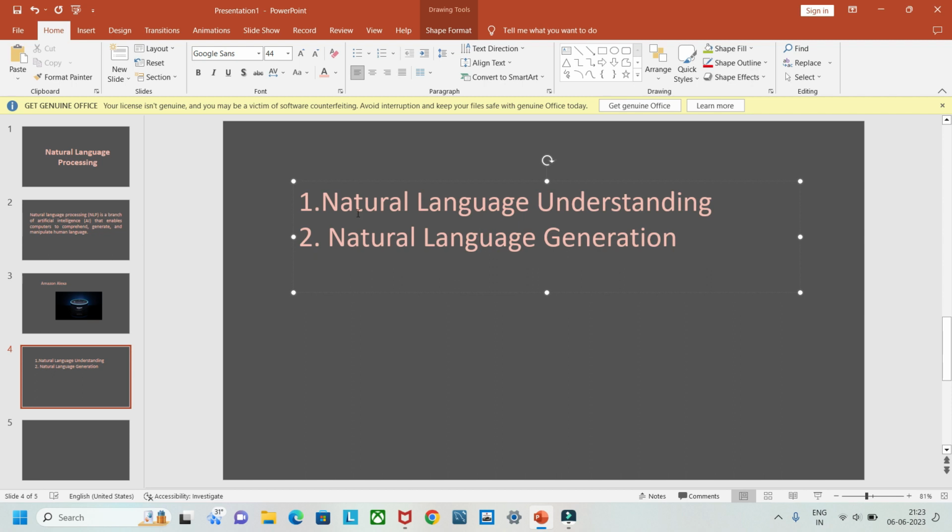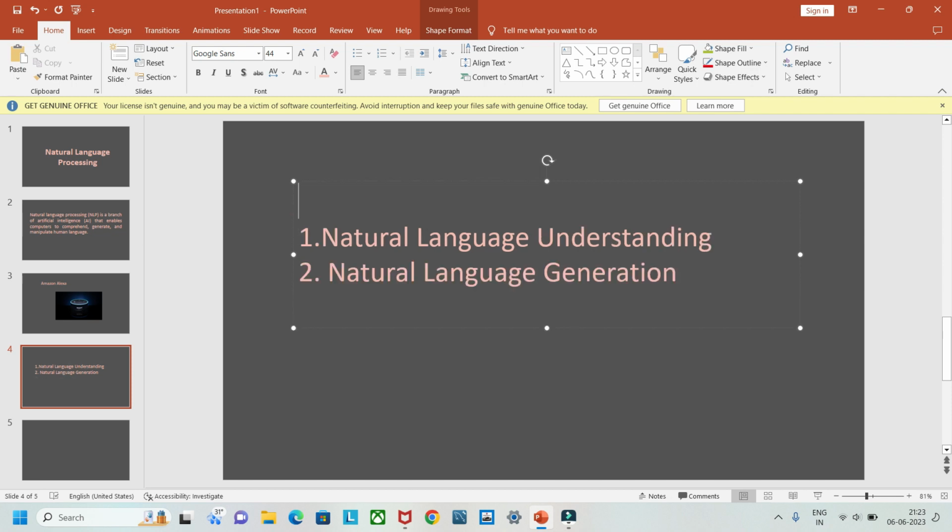So there are two types of chatbots here. One is natural language understanding, which helps the system understand the natural language, and the other is natural language generation, which helps to generate the natural language in whatever form you specify. So what are chatbots? Chatbots are used if you want to do some activity based on human text or human language.